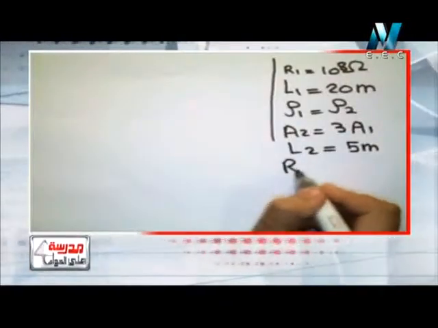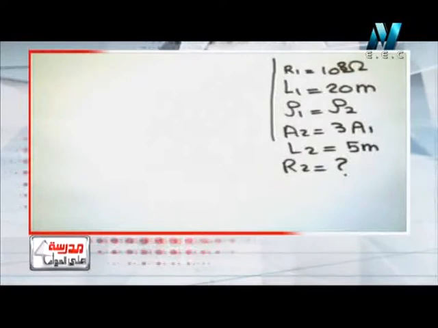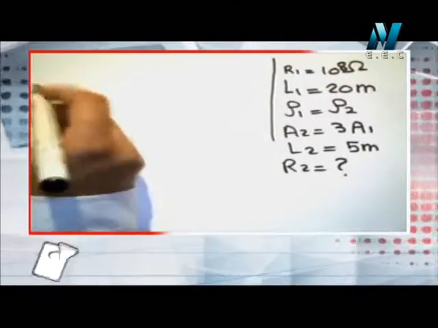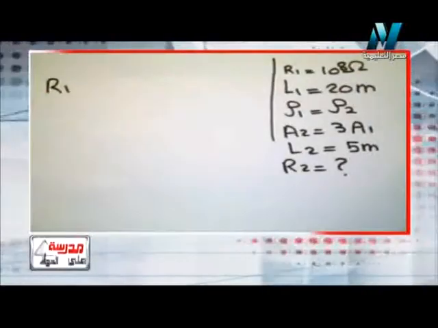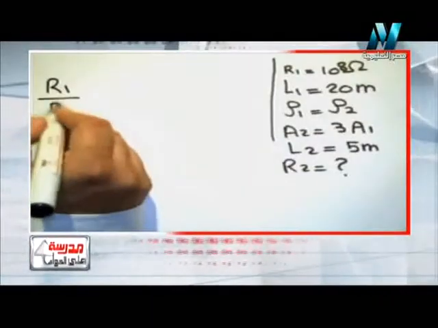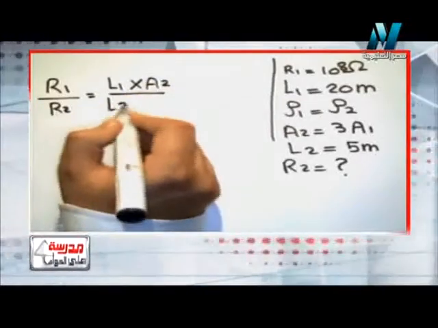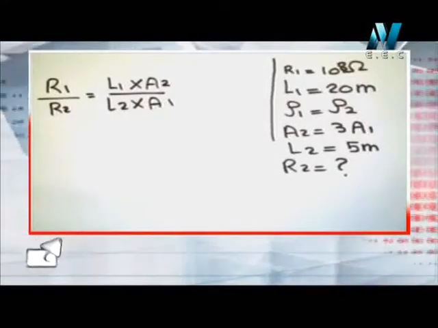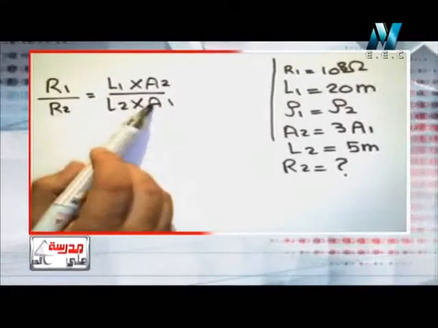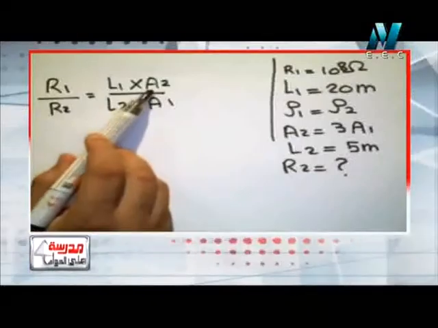So can we find R2? Okay, we can say that R1 over R2 equals (L1 times A2) over (L2 times A1), so L1 over A1 over L2 over A2.